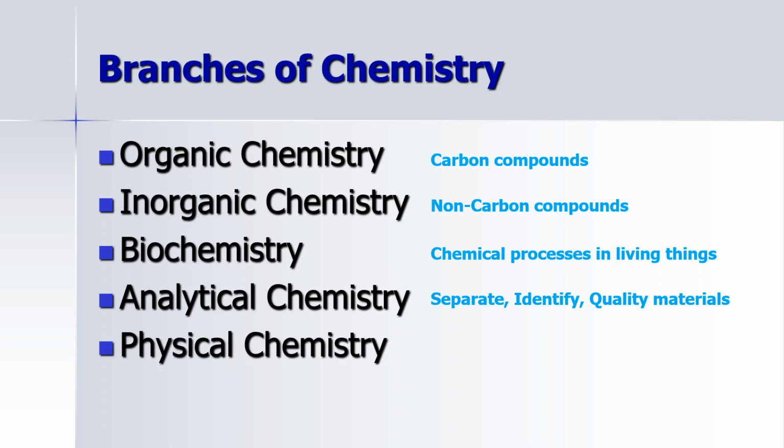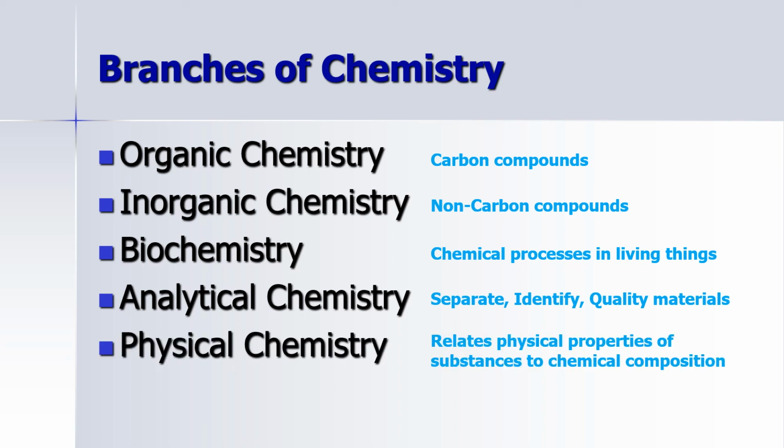And then finally, we have physical chemistry, which basically just relates the physical properties of anything that we are looking at with its chemical composition. So why does something behave like this? Because of its chemical composition. That's what physical chemists do.